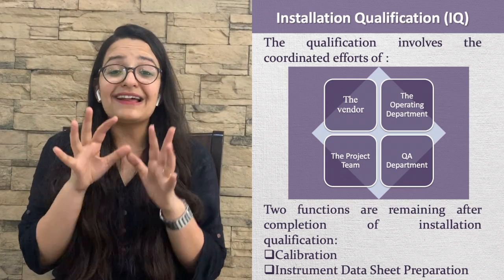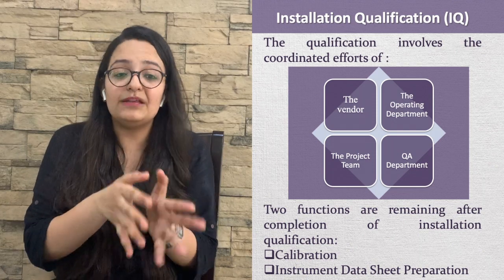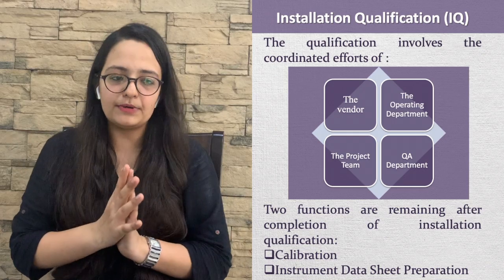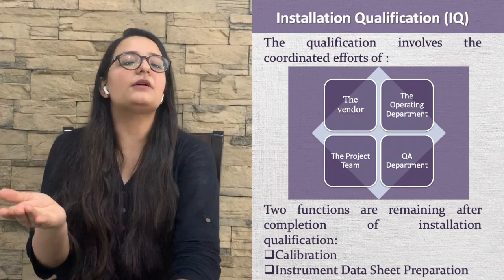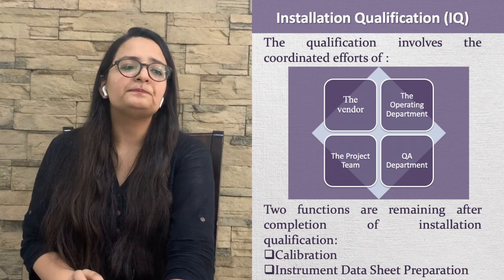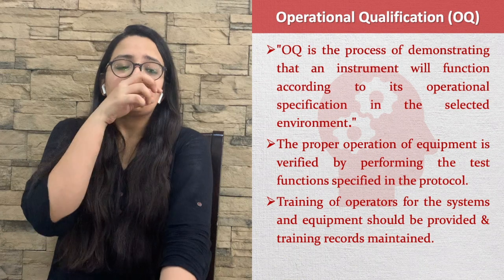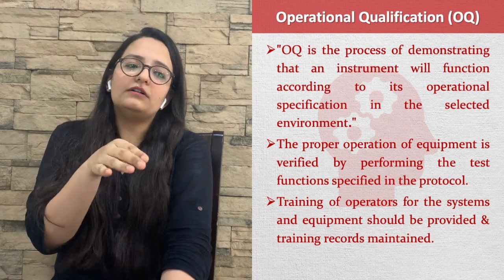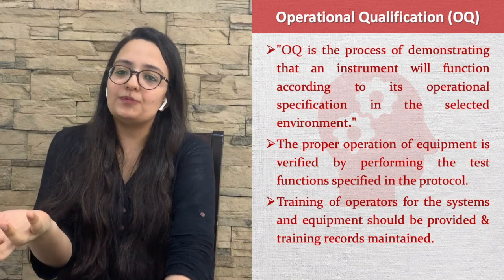Mainly two functions are remaining after completion of installation qualification, that is calibration and instrument datasheet preparation. These two are remaining after the completion of installation qualification. Then after, operational qualification comes. After the installation qualification, operational qualification should be done.